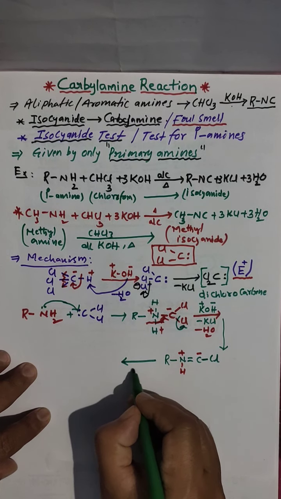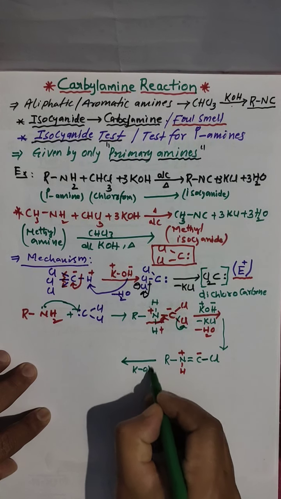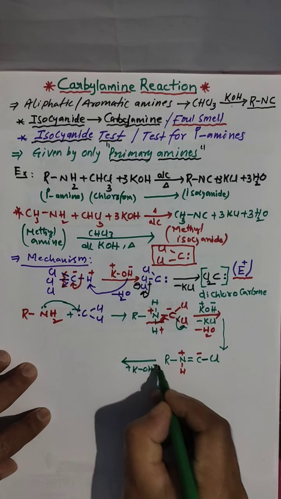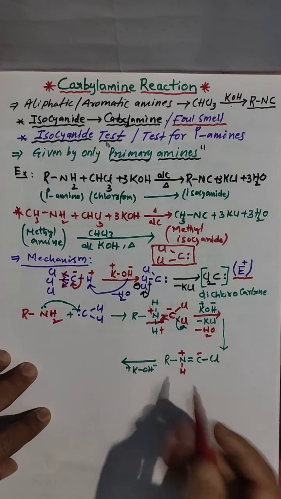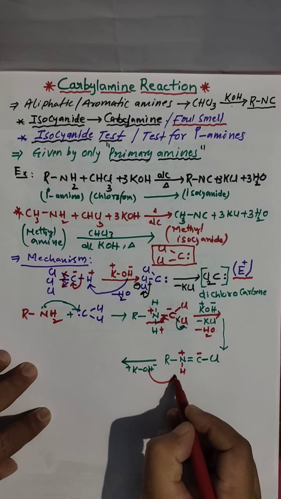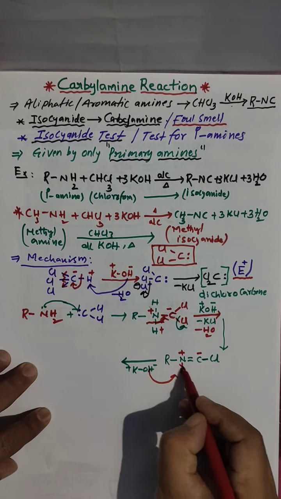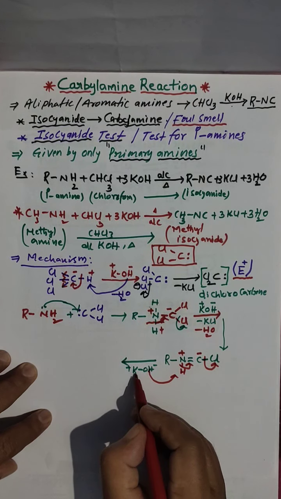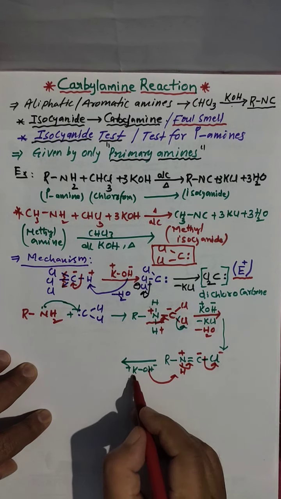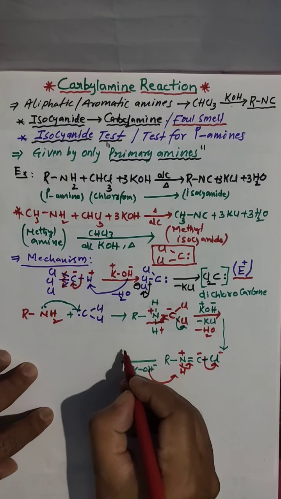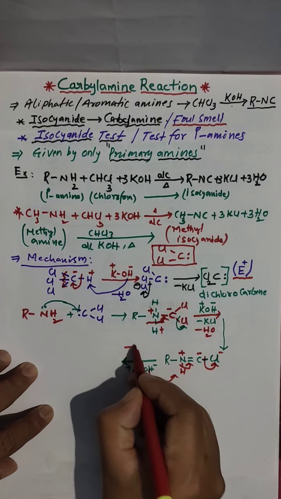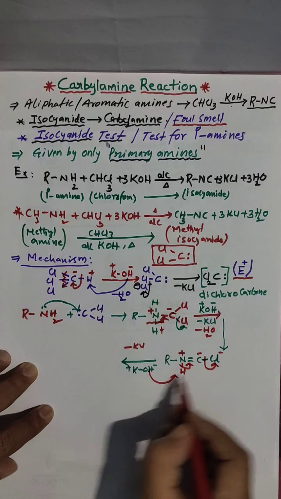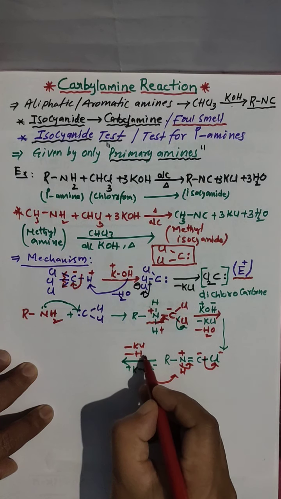Another KOH. So here I am taking another KOH, K plus OH minus. This H is acidic, and this bond is shifted to here, and this chlorine is moved out. This chlorine and this potassium are removed as potassium chloride, KCl, and this OH and this H are removed as water.